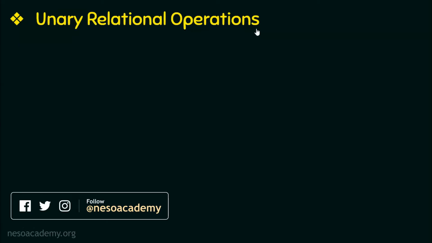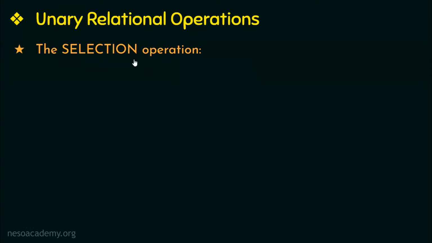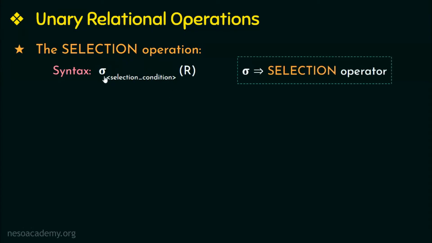The first unary relational operation that we are going to discuss is the selection operation. This operation is used to select or retrieve data from a relation that satisfies a particular selection condition. This is the syntax of the selection operation, where sigma is the selection operator, R is the name of the relation, and selection condition is the condition that you have to specify to select or retrieve particular data from a relation.